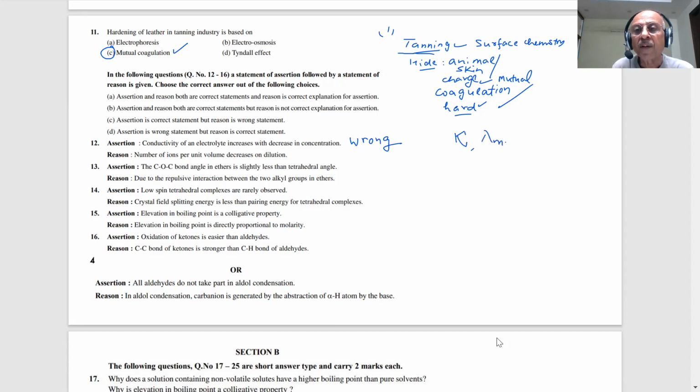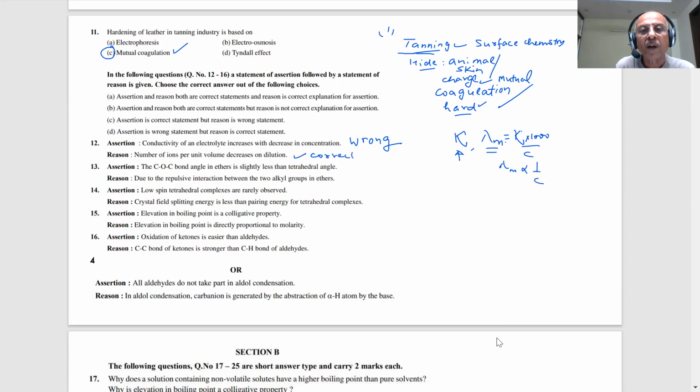Molar conductivity is kappa times 1000 by C, so molar conductivity is inversely proportional to concentration, 1 by C. Whereas kappa is directly proportional. The more the ions, the more the conductivity. The number of ions per unit volume decreases on dilution. That is correct, students.